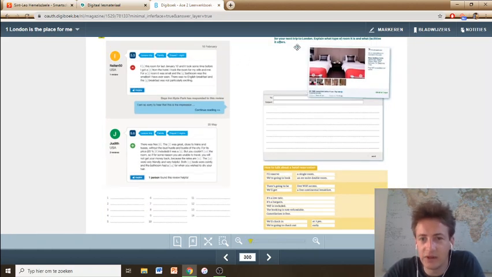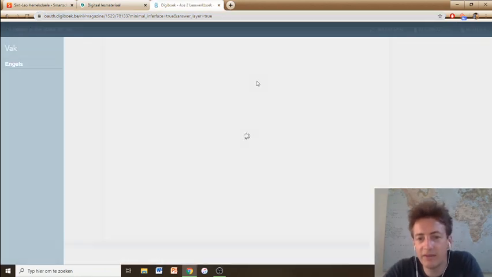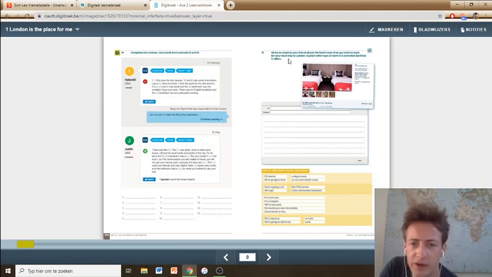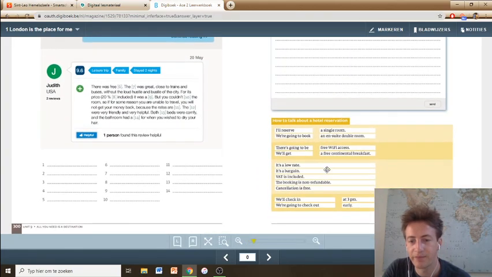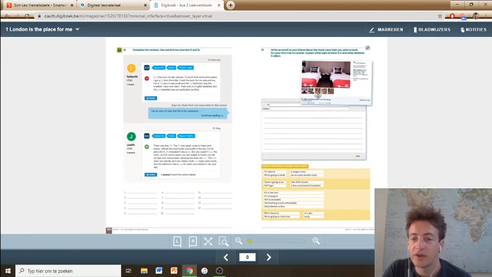Alright, the last thing then that you need to do is write a formal email. Guys, we've done this before in class, and this is the second time you'll need to do it. So write an email to your friend about the hotel room that you wish to book for your next trip to London. Explain what type of room it is. So again, use the vocabulary. That's really the writing exercise here, and what facilities it offers. So of course you get a few good sentences or examples that you can use in the yellow grid. I'll zoom in on it for a second. And try to use them, of course. The best thing you can do is always use future simple or a going to future. So try to do that.